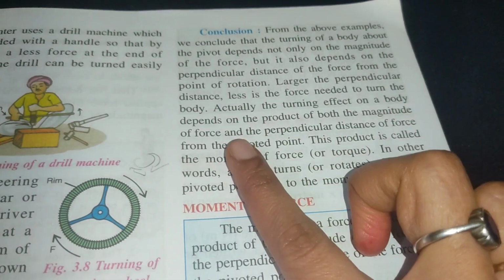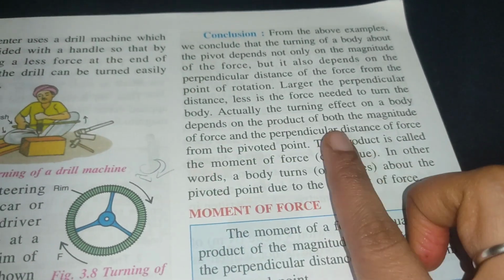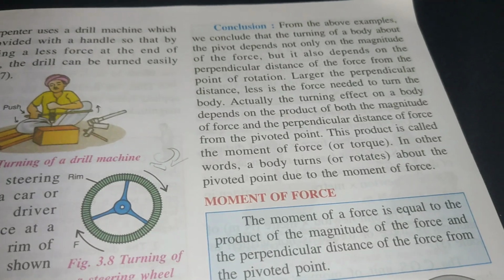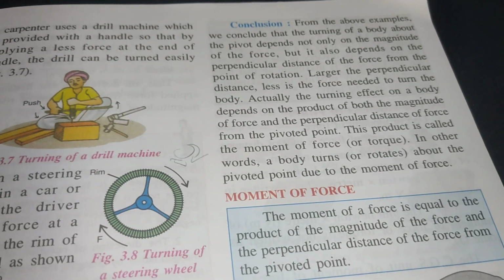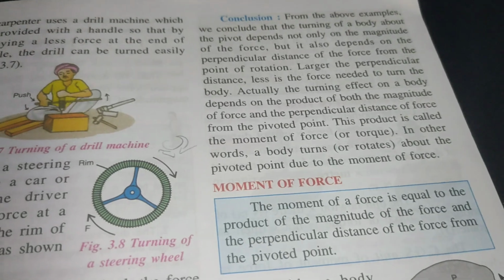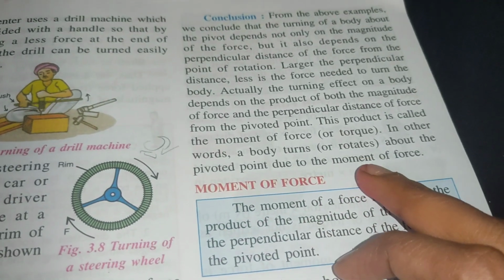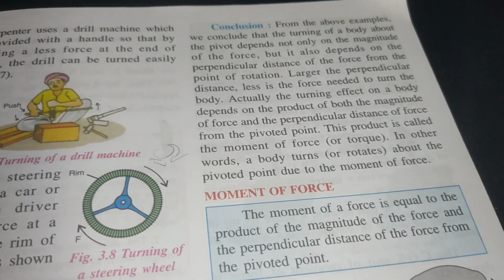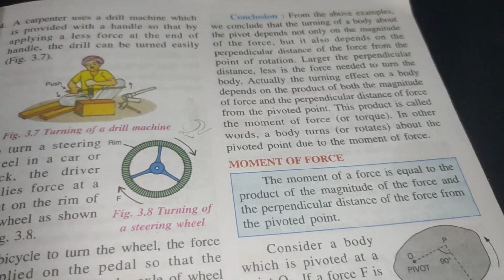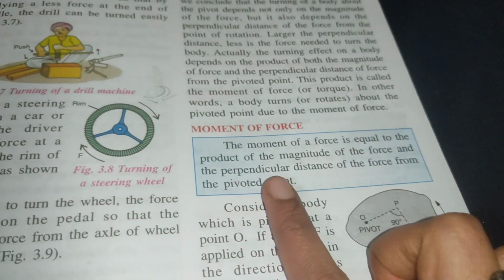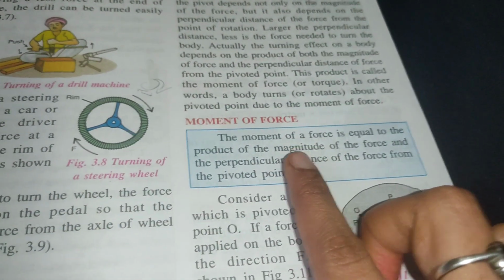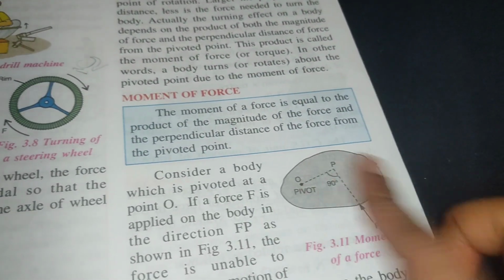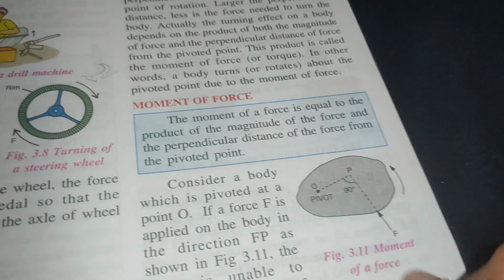Actually, the turning effect on a body depends on the product of both the magnitude of force and the perpendicular distance of the force from the pivoted point. So the turning effect depends on both factors: how much force we are applying and how much distance it is. The product of both is called moment of force, or torque. In other words, a body turns about the pivoted point due to the moment of force. So what is moment of force? The moment of force is equal to the product of the magnitude of force and the perpendicular distance of the force from the pivoted point.